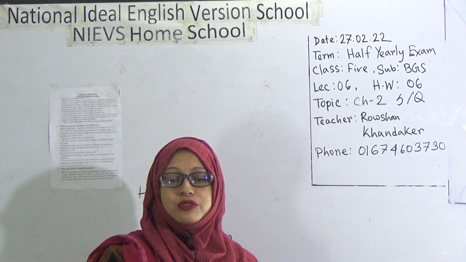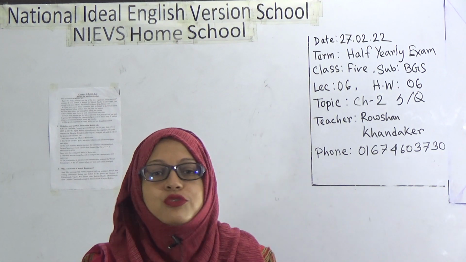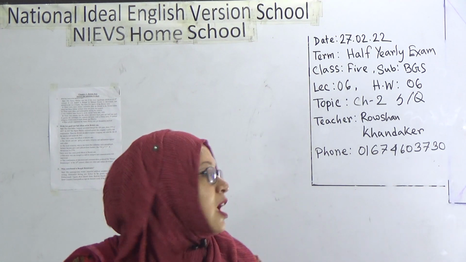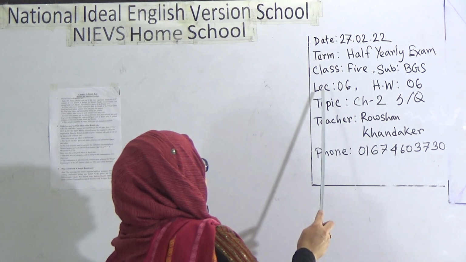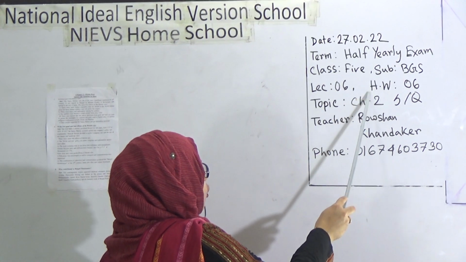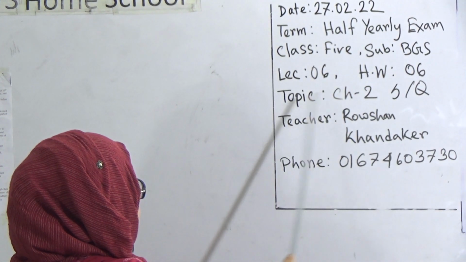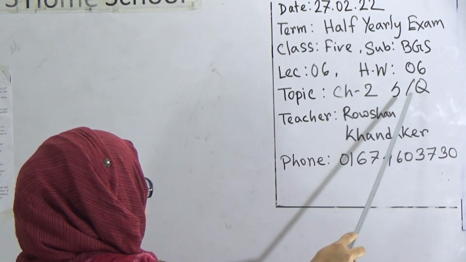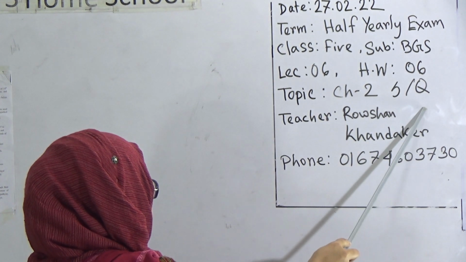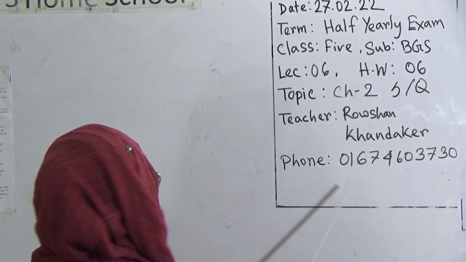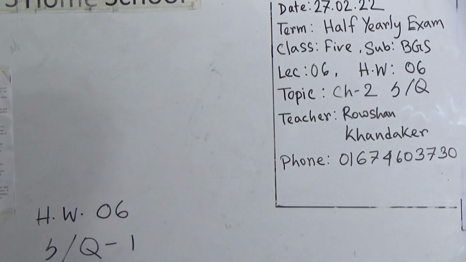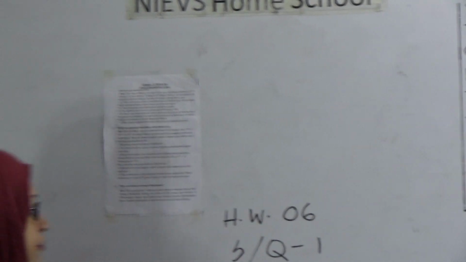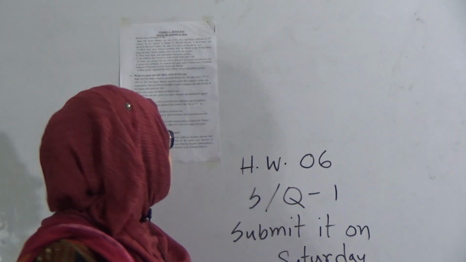Today I am going to take up the B.G.S class for the students of class 5. Today's lecture number is 6, homework number 6. The topic is chapter 2, SQ, that means short question. This is my name and my number. My dear students, without any further ado, let's get started.